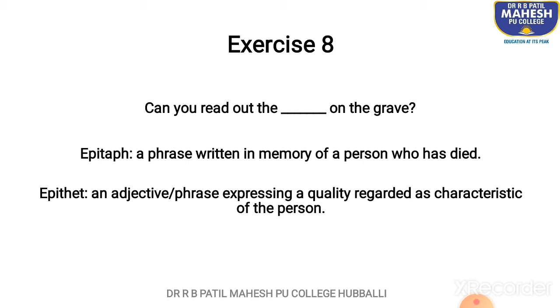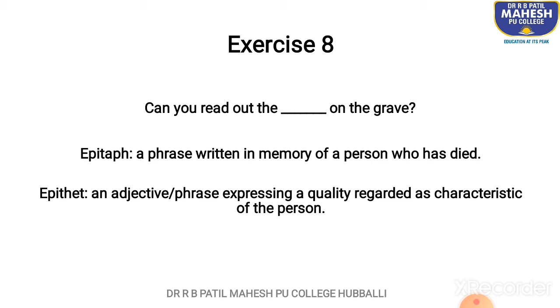Epithet is an adjective or phrase expressing a quality regarded as characteristic of the person. Okay, so when a person exhibits a particular quality or a characteristic which is regarded as a characteristic, we might want to give an adjective or a phrase, use a phrase for that person. That is known as an epithet.